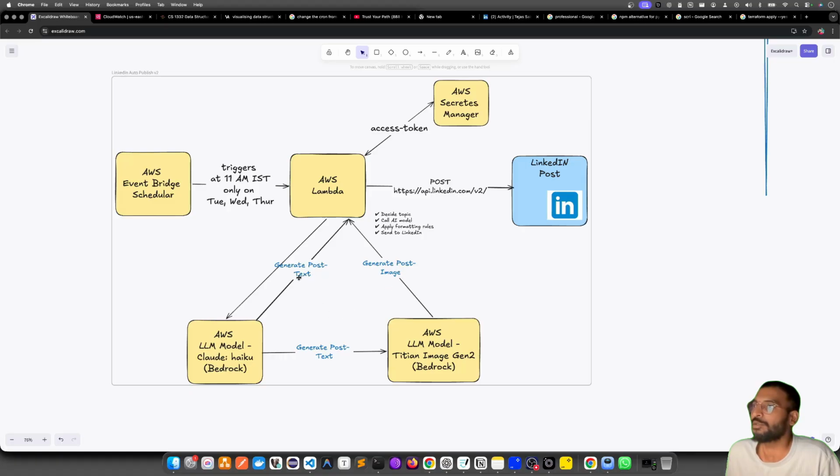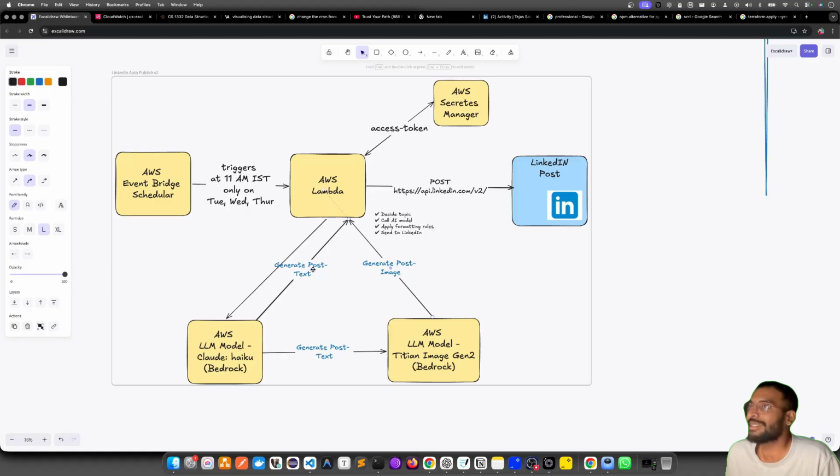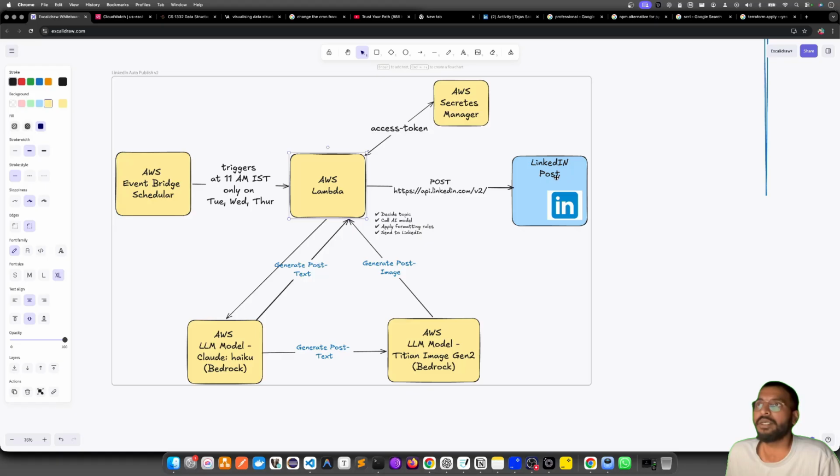So let me reiterate. Once we get the request, it goes to the LLM model Haiku, where we generate the output post text. This output post text is fed into another LLM model, Titan, which generates the image. Now we combine the image as well as the text as a finalized consolidated post. That post is published to LinkedIn. That is what we are trying to do.